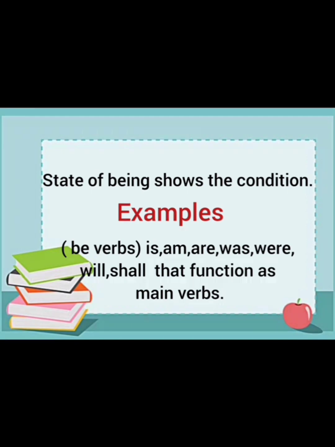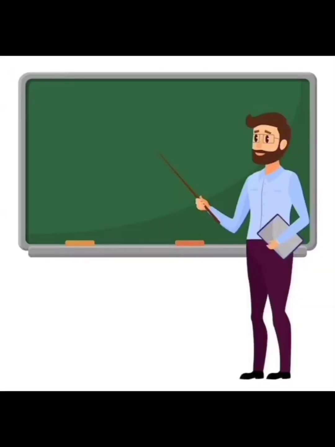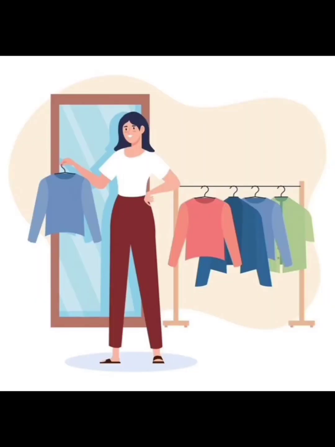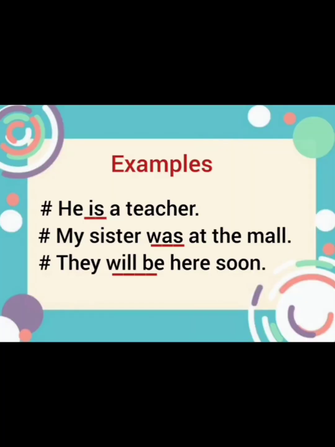For example, he is a teacher. Now, is here is a main verb and it is used for the pronoun he. It shows the state of the person that he is a teacher. My sister was at the mall. Again, the condition or the situation of the person is mentioned, and was is a main verb, although it's not an action verb, but here it functions as a main verb.